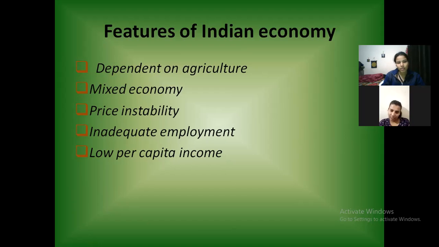We also know that. Third is price instability. Of course, what happens in Indian economy, there is a huge amount of price instability. And fourth is inadequate employment. We can understand inadequate employment by the unemployment situation in India. So there is inadequate employment in Indian economy. And fifth is low per capita income. Of course, if there is unemployment, then definitely income of people will be affected, and which results in the low per capita income.